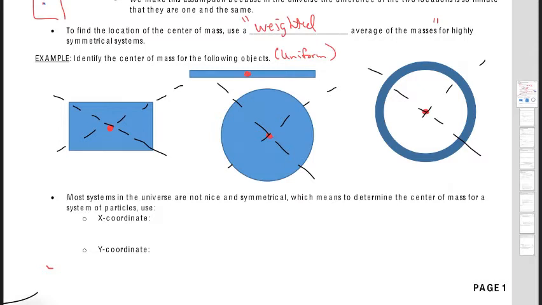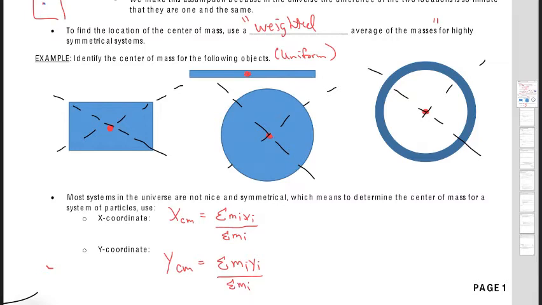Now we're going to do some calculations. Most systems in the universe are not nice and symmetrical, which means you need to use some equations to determine the center of mass. To find the x-coordinate of the center of mass, you're going to do the sum of mass times position divided by total mass. Okay, and then to find the y-coordinate, the equation is the same. I'm just replacing the x with a y.